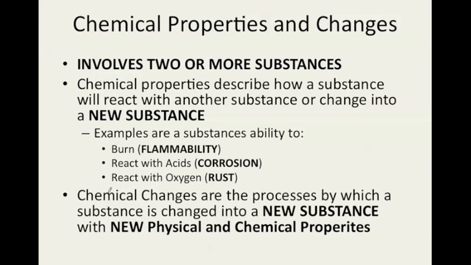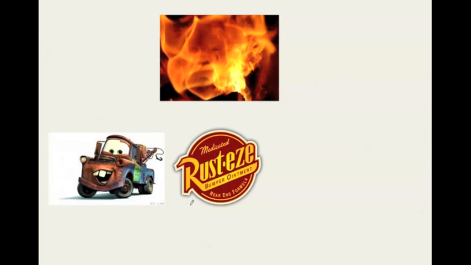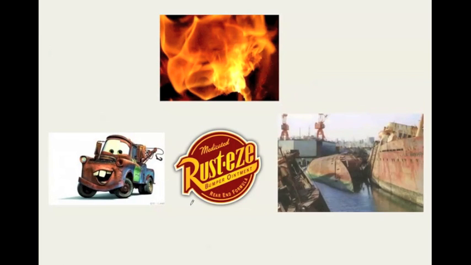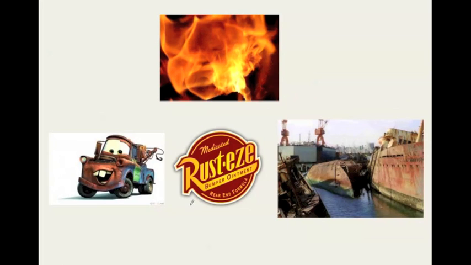Chemical changes are processes by which a substance is changed into a new substance with new physical and chemical properties. Here are some examples of chemical reactions. We said we were talking about ability to burn. You got Mater there and his rusting. He's rusting out. That's a chemical reaction. And you see the corrosion occurring. So rust is a type of corrosion.